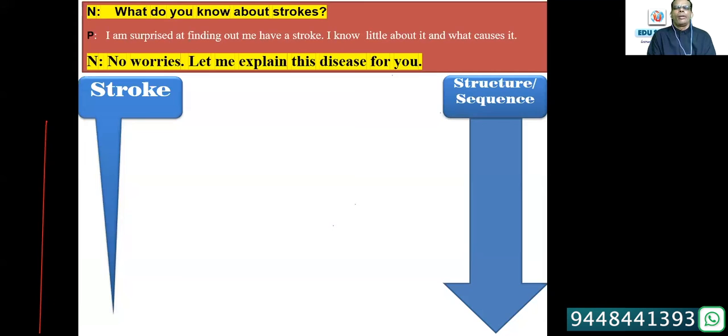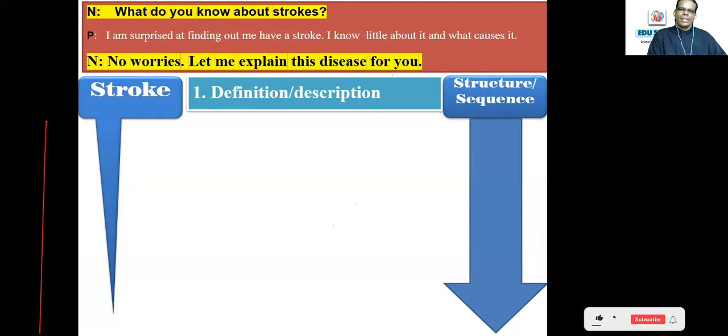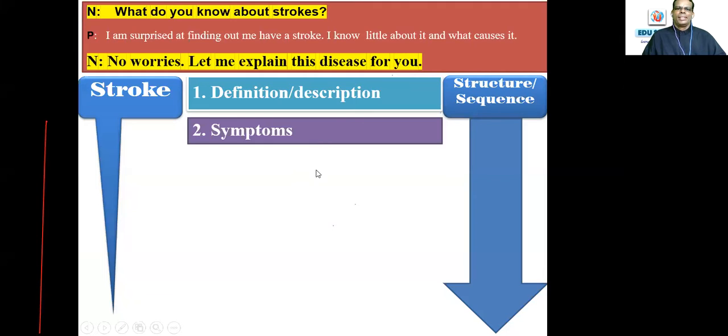Since he said, "I know little about it," meaning nothing, the nurse says, "No worries, let me explain this disease for you." Stroke is the condition now, and you have to structure the whole sequence. Let's see how beautifully it can be done. This part is very important. You have to define or describe the condition first. And for definition, as I clearly told you, there should be a verb, class, connective word, and the characteristics or features. Definition, you already know what it is. Second step is symptoms.